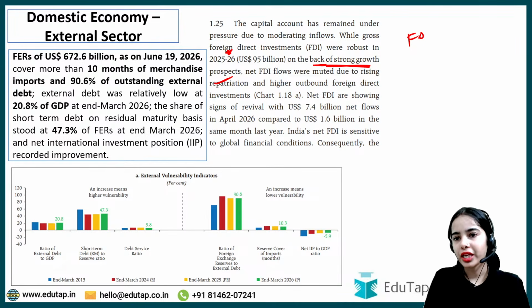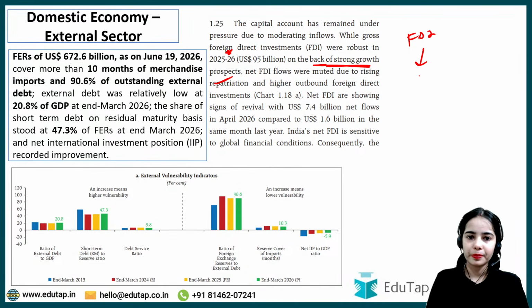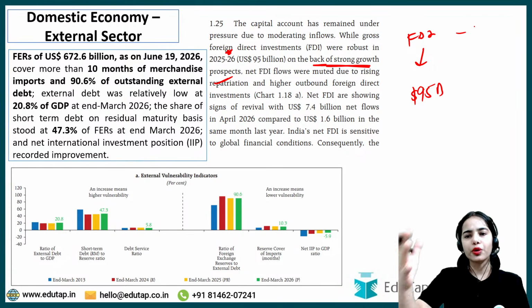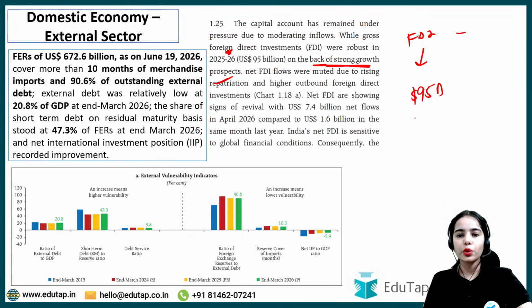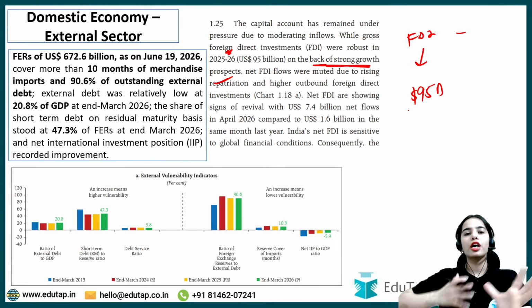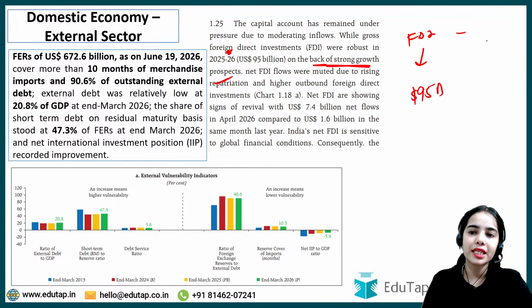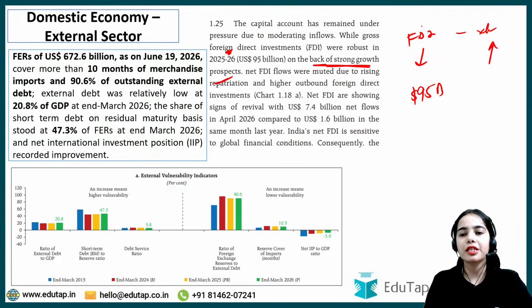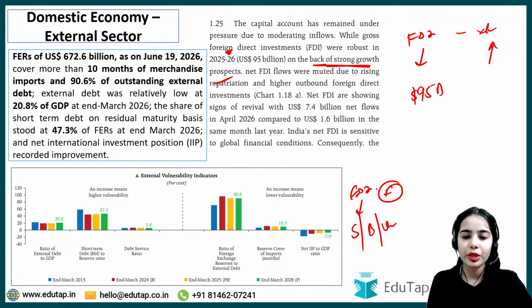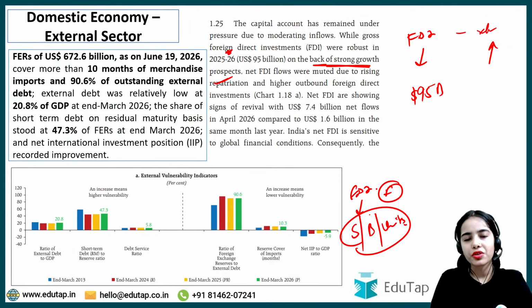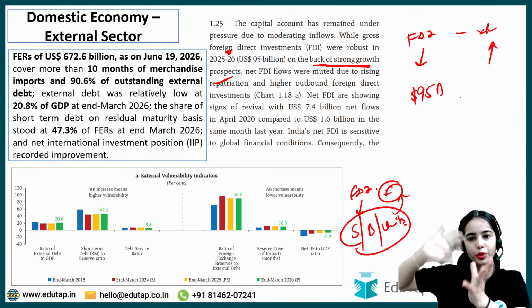So basically, FDI inflows were good. It was $95 billion. Because of the increasing growth of our country, because of the growth expectations of our country, more foreign direct investment is coming. But at the same time, there were more outflows. Repatriation means, from the foreign direct investment, foreigners are opening their subsidiaries, branches, and units in our country. So whatever foreigners are earning from the subsidiaries and branches will be repatriated back to their own country.